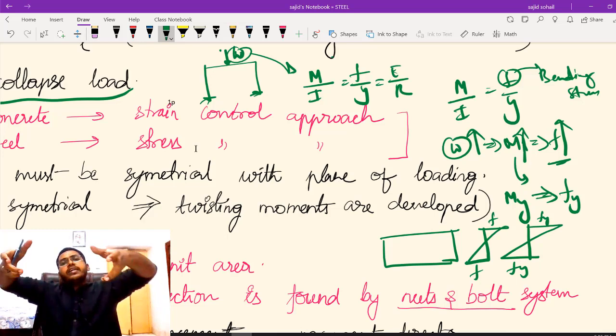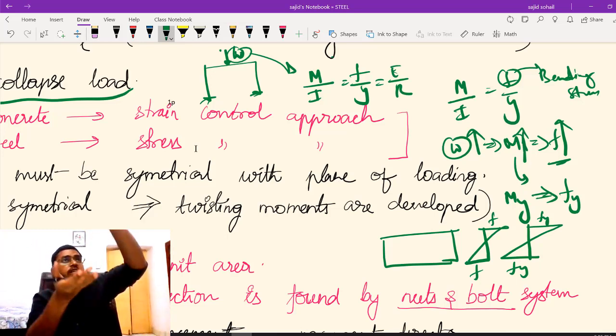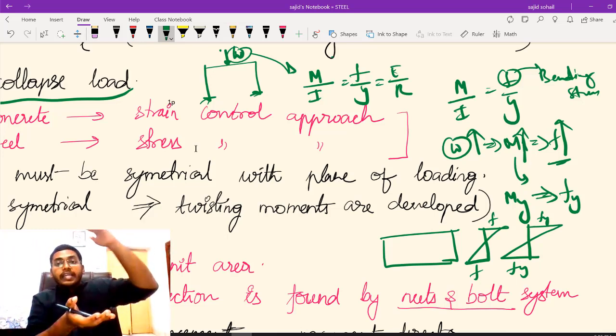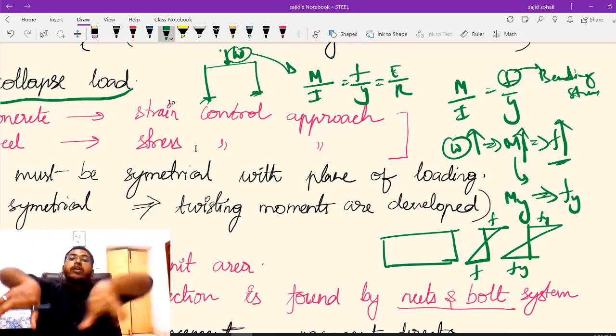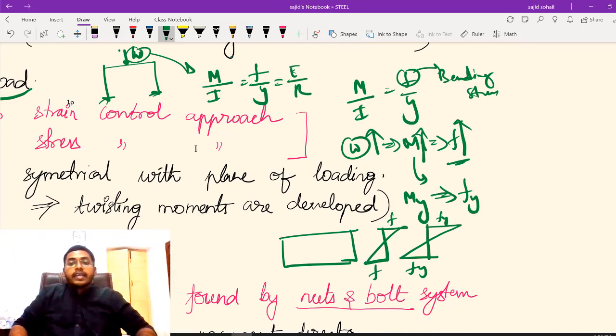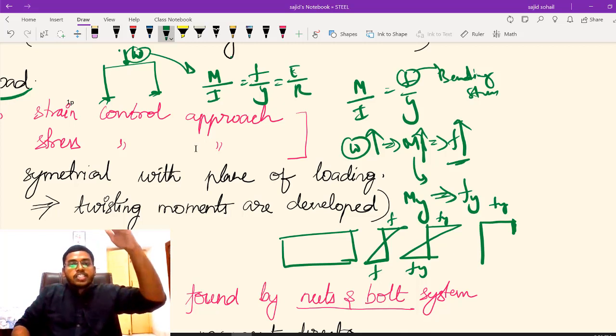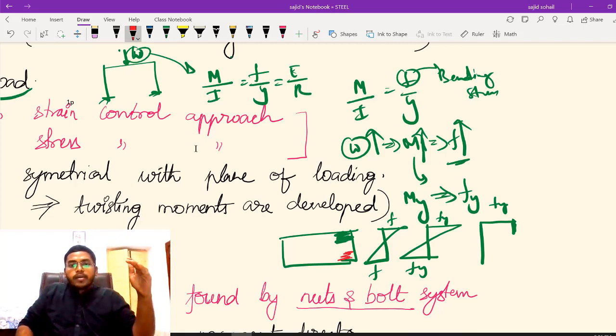If you keep on increasing the load, already the external fibers have reached your yield strength, but if you keep on increasing the load, what will happen in our steel? As it has lot of plastic range, what will happen? ये Fy constant ही रहेगा, but the fibers which are below this external, ये जो fibers है इसके नीचे, okay, and at the bottom these fibers, okay, from bottom what we will be seeing?